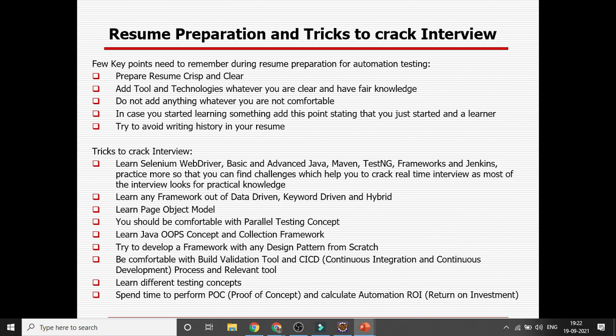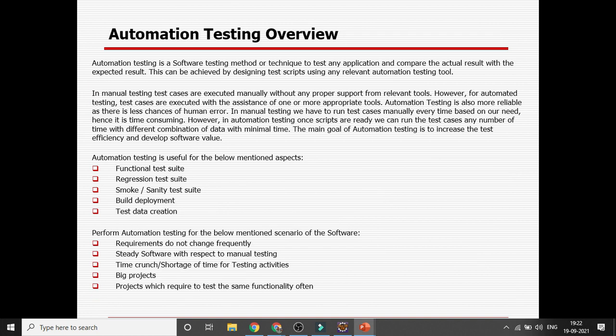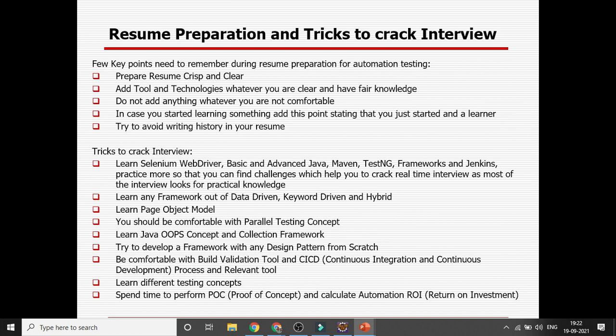In case you have some troubles, you will get to know a lot of challenges, and those challenges you can definitely tell your interviewer: these are the things I have already implemented, these are the challenges I have faced, and this is the solution I have applied. Every interviewer will try to find out whether you have already worked on the solution or not. It is not only theoretical knowledge, they are looking for practical knowledge, right?